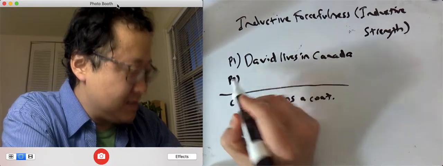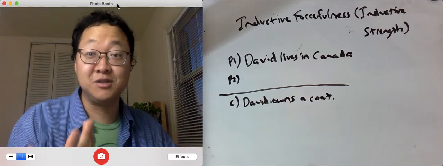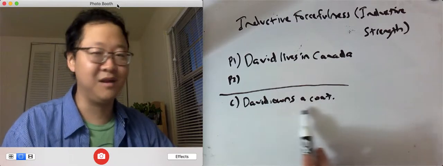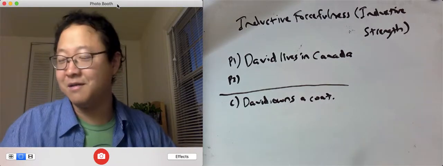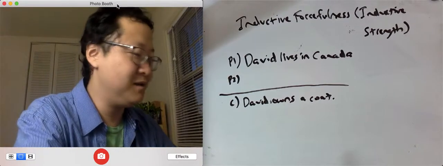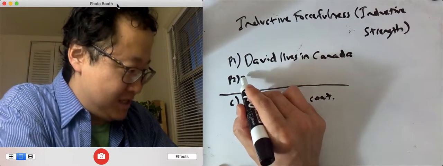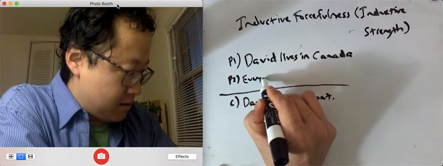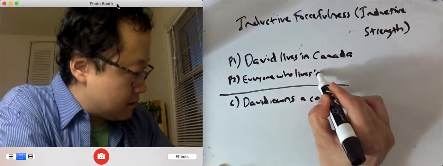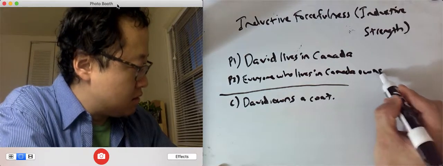And maybe we could do it like this. Now, one way you could try to do it is, like we've learned, make this into a modus ponens. David lives in Canada. If David lives in Canada, then he owns a coat. Therefore, David owns a coat. I'm going to do it more the way the book does it. So right now what we're going over is content from page 115 and 116. I might try to make this argument valid by saying this. Everyone who lives in Canada owns a coat.